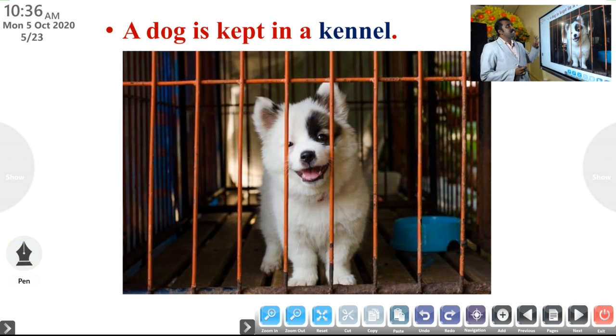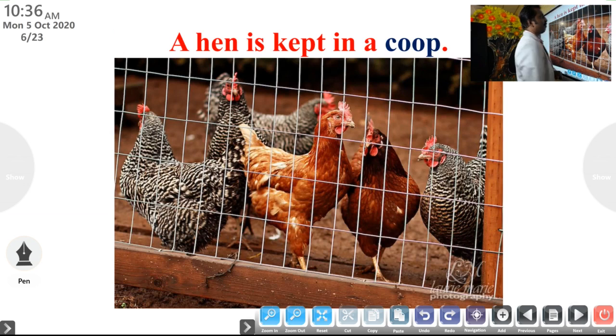A dog is kept in a kennel. A hen is kept in a coop. The home of a hen is called a coop.